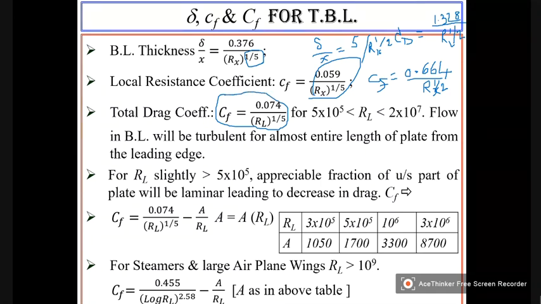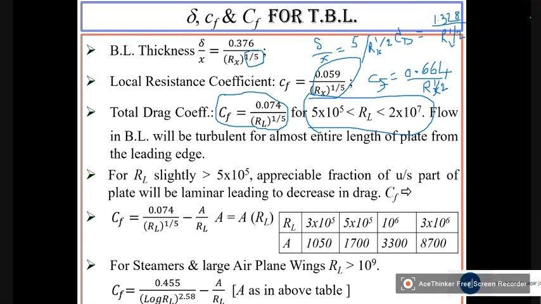And this is valid in this range of Reynolds numbers. Flowing boundary layer will be turbulent for almost entire length of the plate from the leading edge.